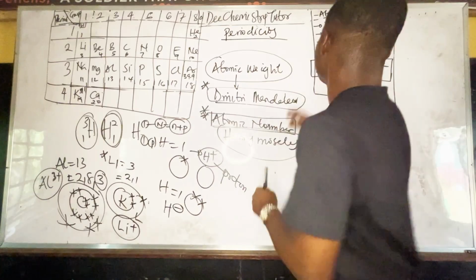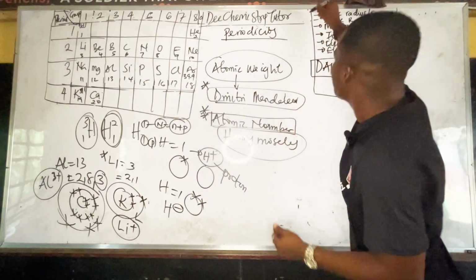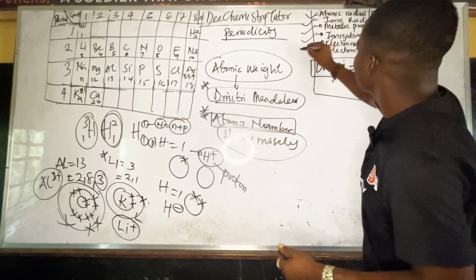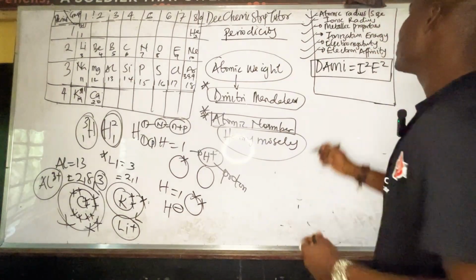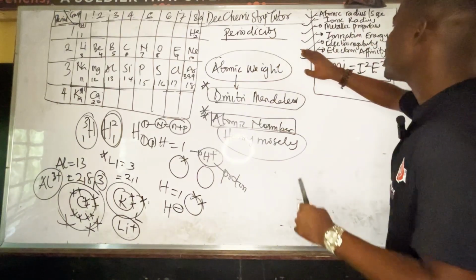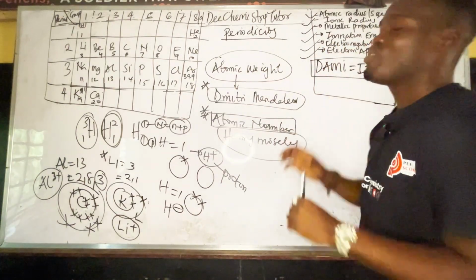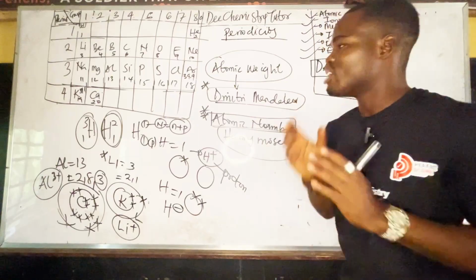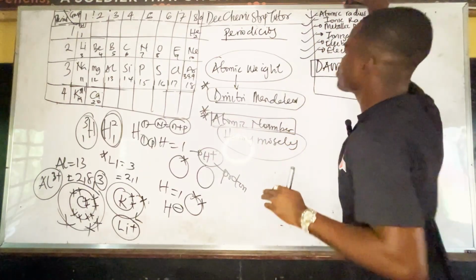Okay. Now, this is the major thing. These are the properties that elements in the periodic table tend to have: atomic radius, ionic radius, metallic properties, ionization energy, electronegativity, electron affinity. These are very simple concepts and you have to understand them. So let's go.